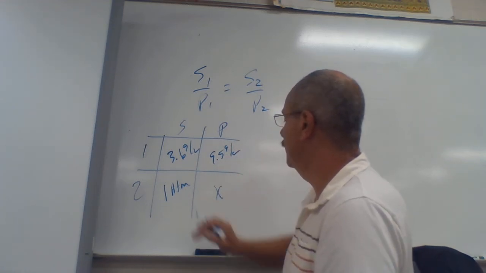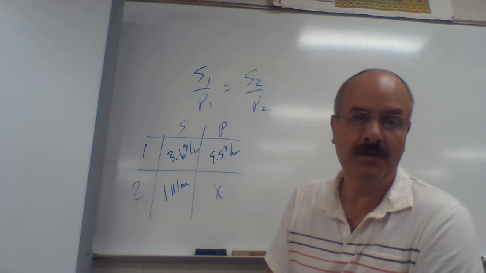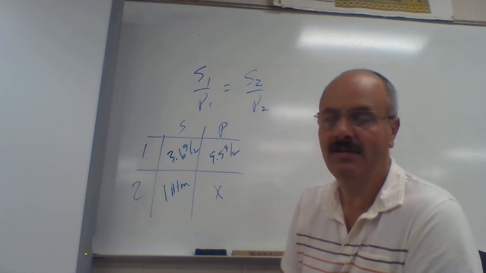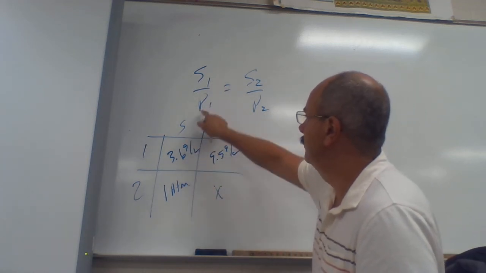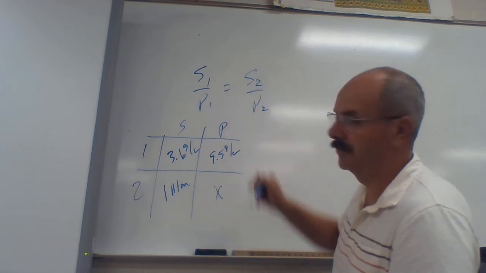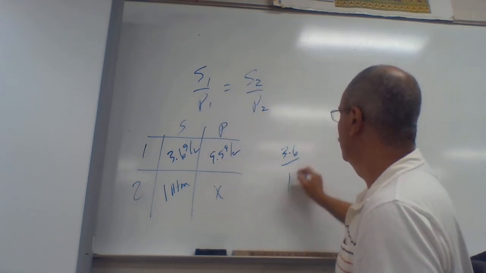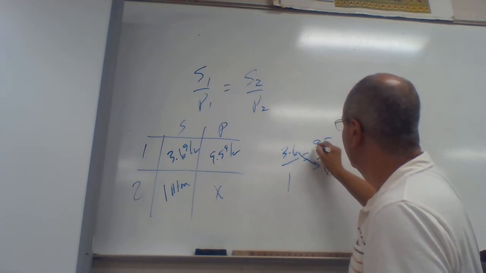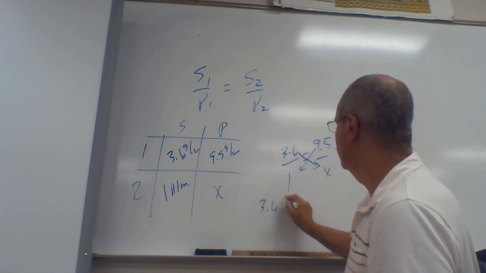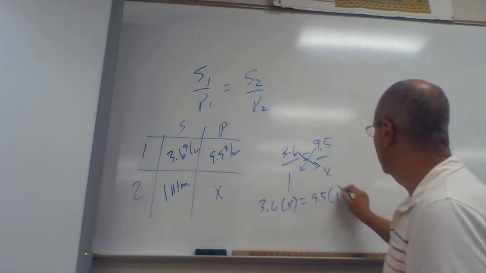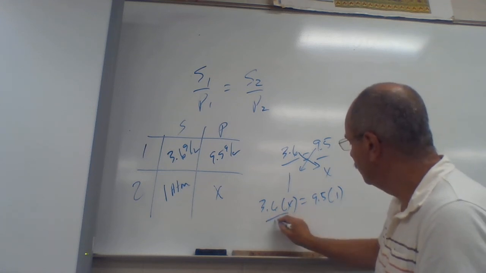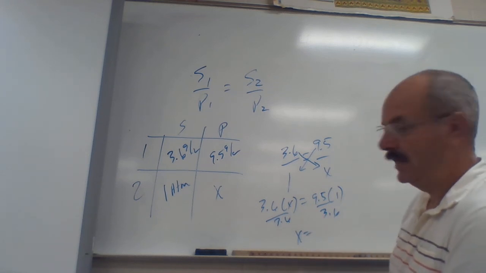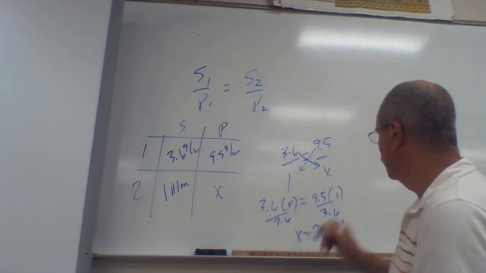We want to find out what's that new pressure I need. Temperature didn't change. If you notice, it went from 0 degrees Celsius to 0 degrees Celsius. So we can ignore that temperature piece because it stays the same all the way across. So again, here's S1, here's P1, here's S2, here's P2. So we're going to have 3.6 over 1 equals 9.5 over X. Cross multiply, go this times this and this times that. So we get 3.6 times X equals 9.5 times 1. Then divide both sides by 3.6. And X is going to end up equaling 2.6.